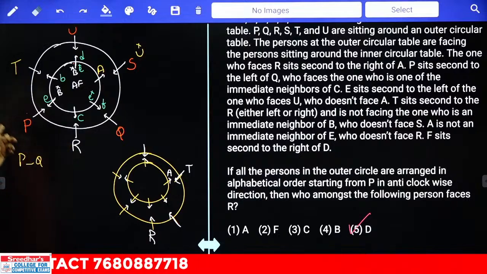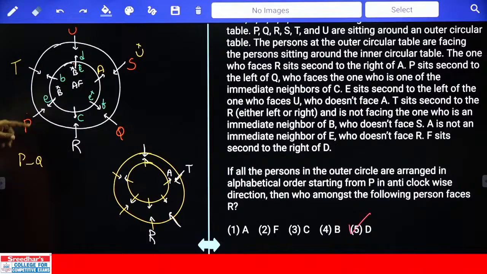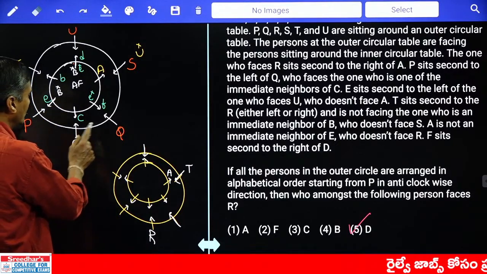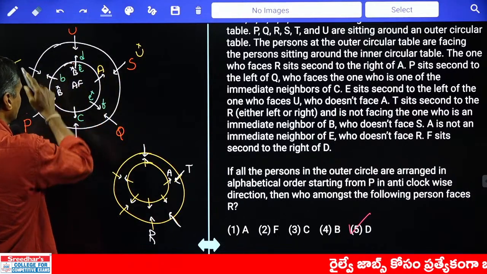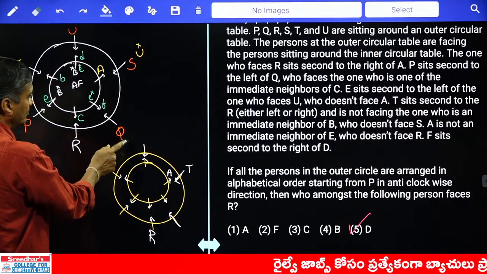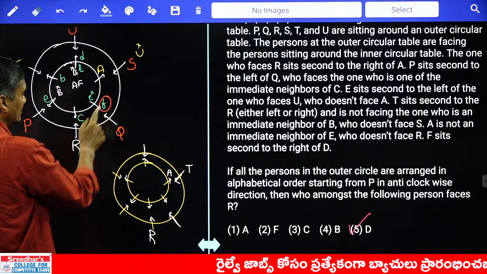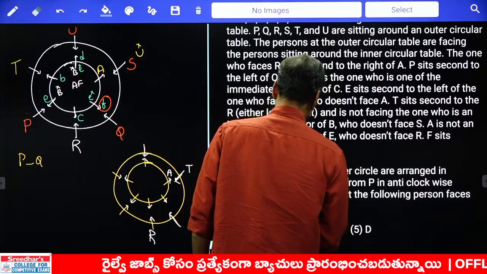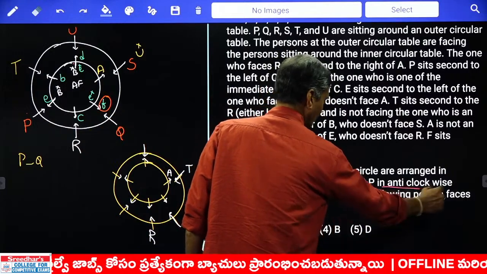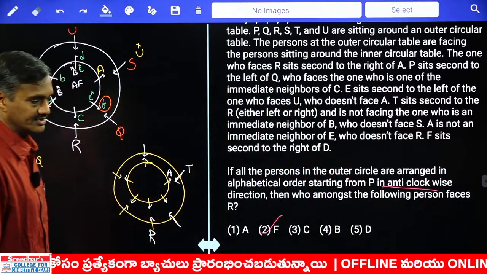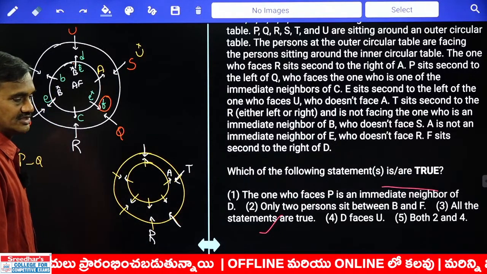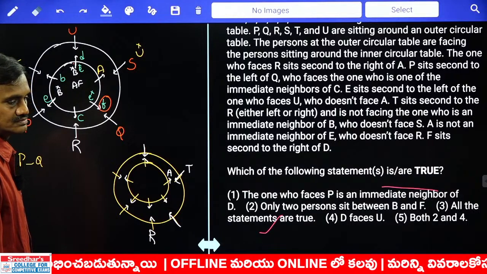If all the persons in the outer circle are arranged in the alphabetical order starting from P in anti-clockwise direction. In anti-clockwise direction, P, Q, R, S, T, U, isn't it? P, Q, R, then who is opposite to R? F. And F is your answer, choice 2. Okay? It's not choice 5, it is choice 2, because they were arranged in the anti-clockwise direction, but not in the clockwise. Then next question please.